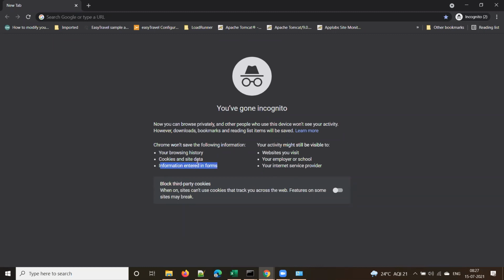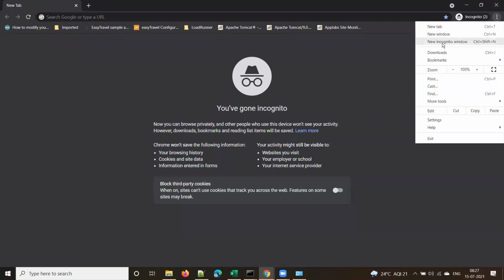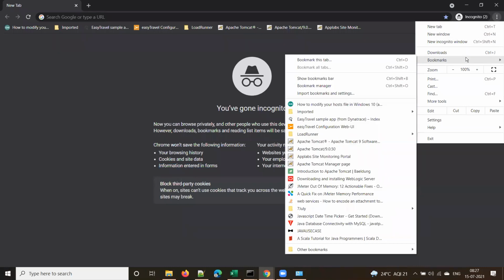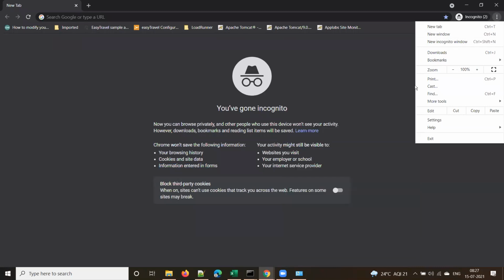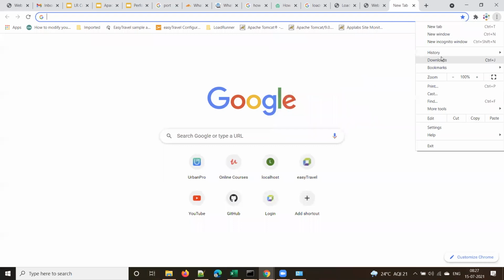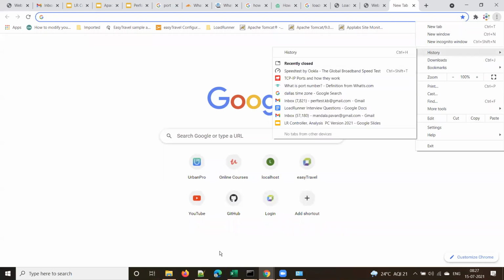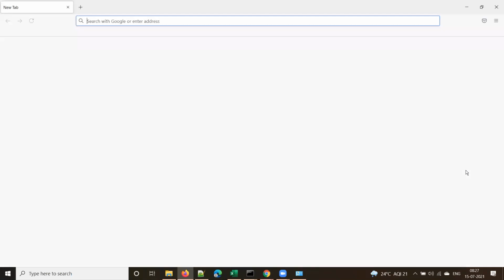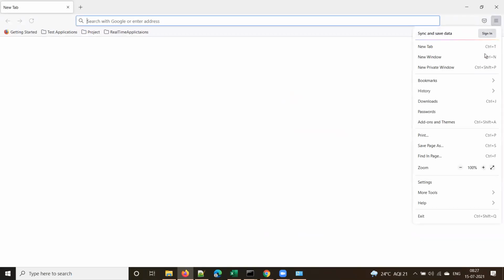So that is the main difference between your normal browser and private browser. Observe here, in a private browser you will not have the history option at all, because it doesn't save the browsing history. But in a normal browser you can see the history option. This is a normal Firefox, whereas if you open a private browser,